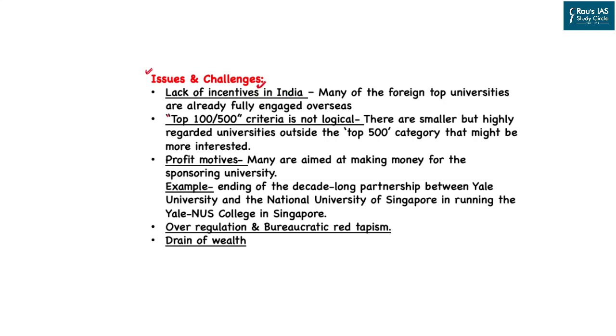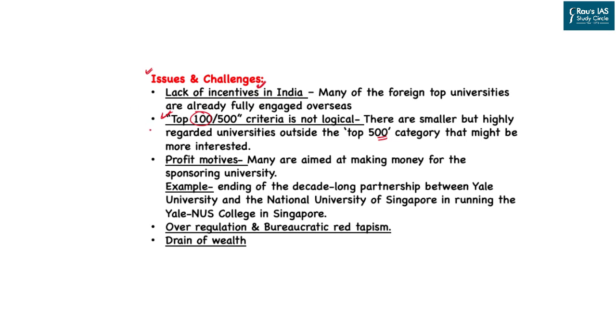Then comes the criteria of top 100. So why only provide admission to foreign universities who are in the top 100 list? Even Indian universities are not there in the top 100. Then why should such kind of discrimination be there? Instead of top 100, the government can come out with the top 500 category, because this will increase the spectrum of universities that would come into existence.